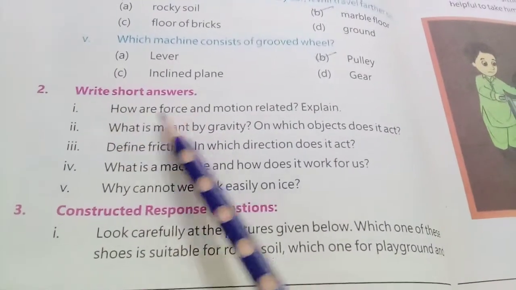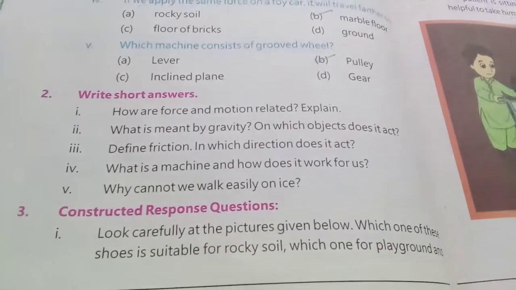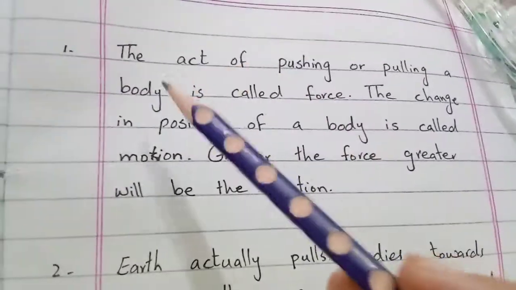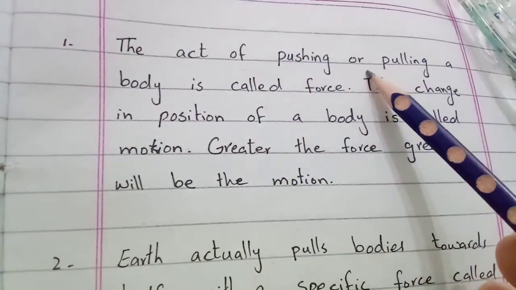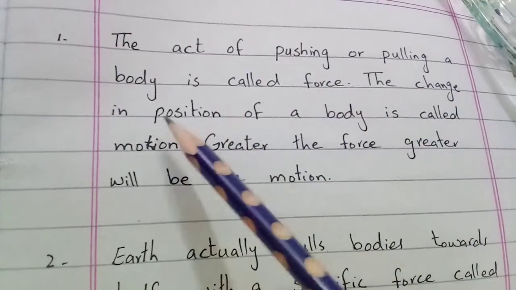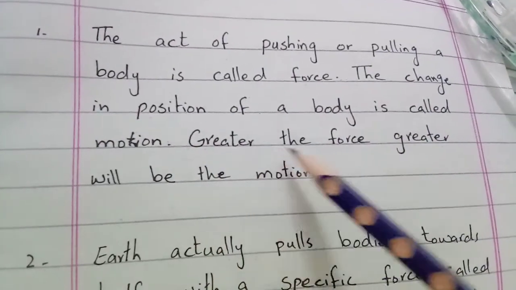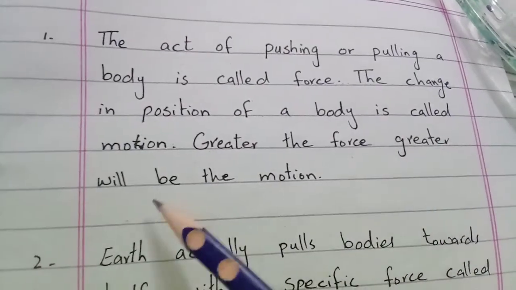Write short answers. How are force and motion related? Explain. The act of pushing or pulling a body is called force. The change in position of a body is called motion. Greater the force, greater will be the motion.